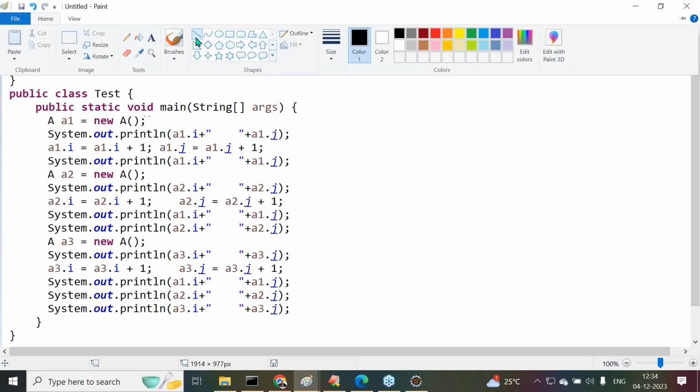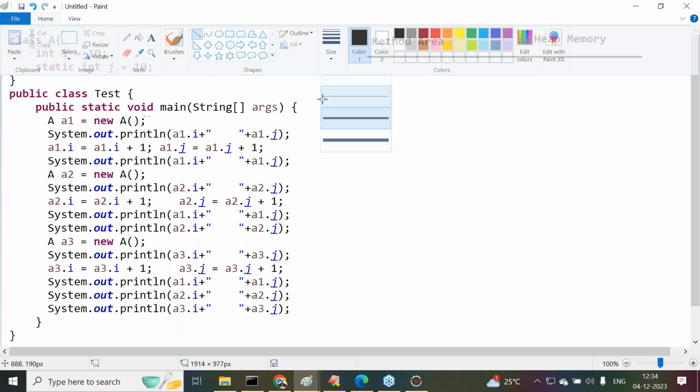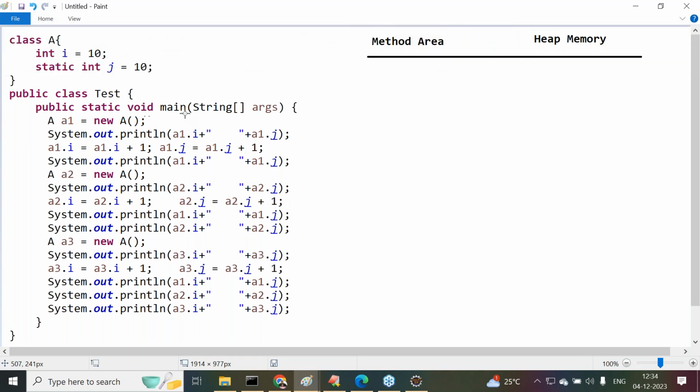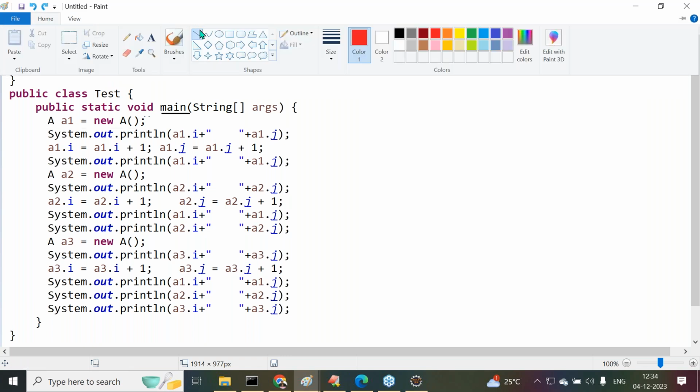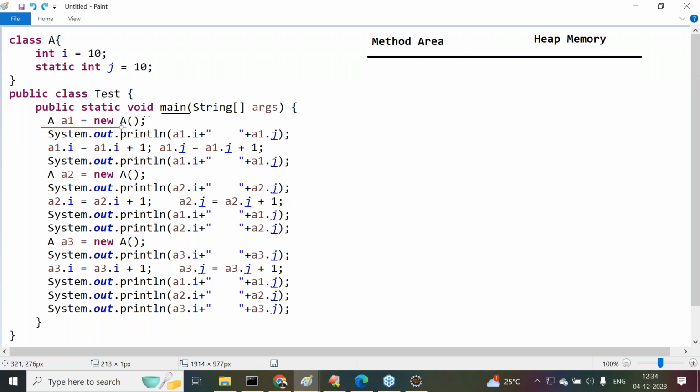First of all, when we execute the first line in our program, JVM will start program execution from the main method. Inside this main method, when JVM encounters this instruction, a1 is equal to new A constructor, observe carefully. First JVM has to load the class A bytecode to the memory. Come on, everybody must understand it. Am I right or not?